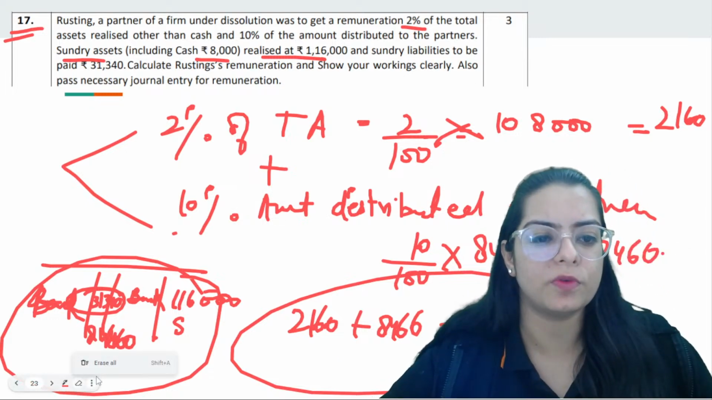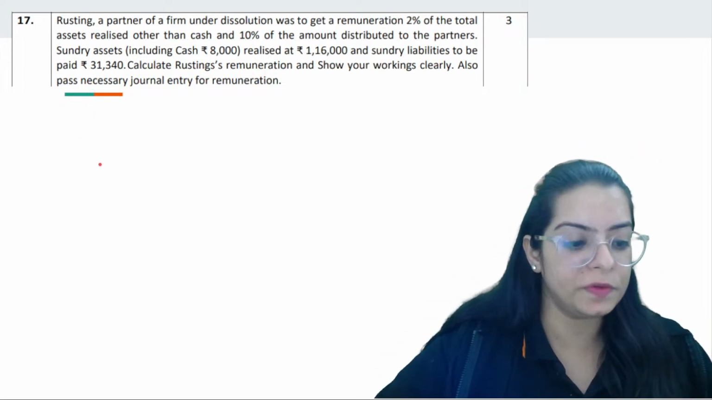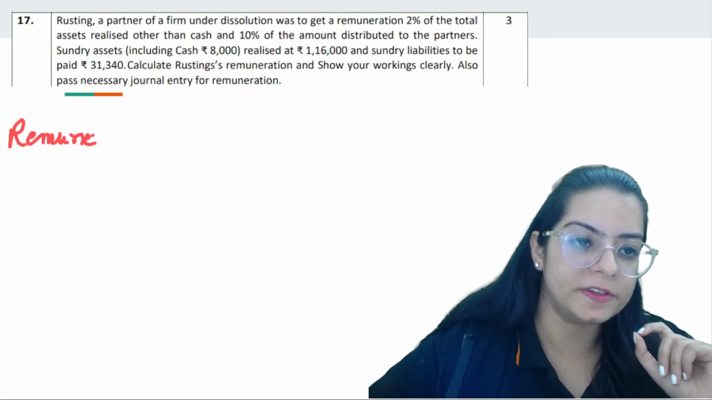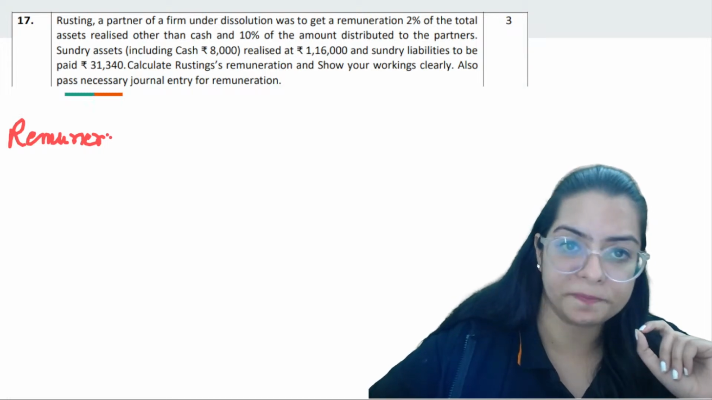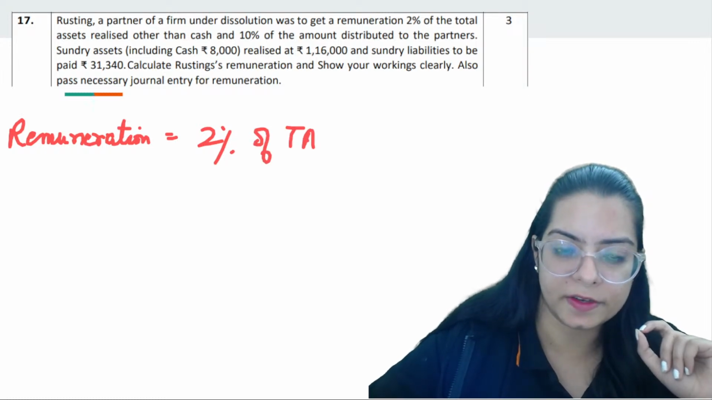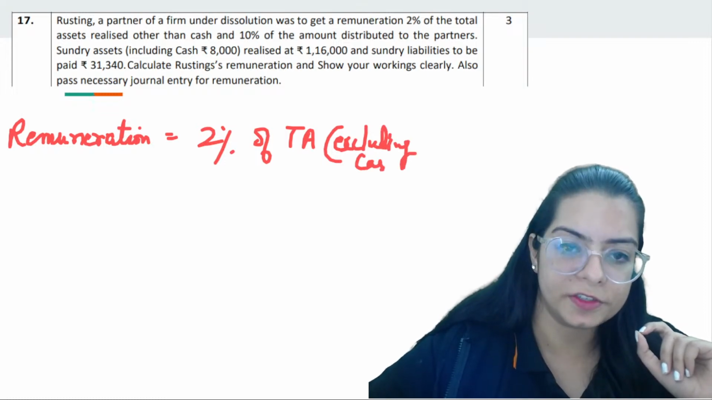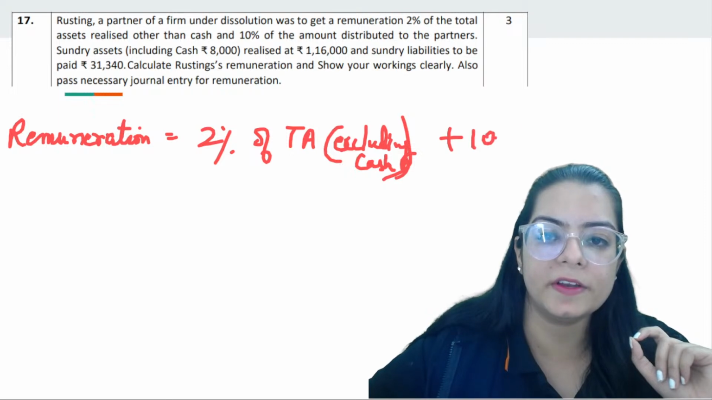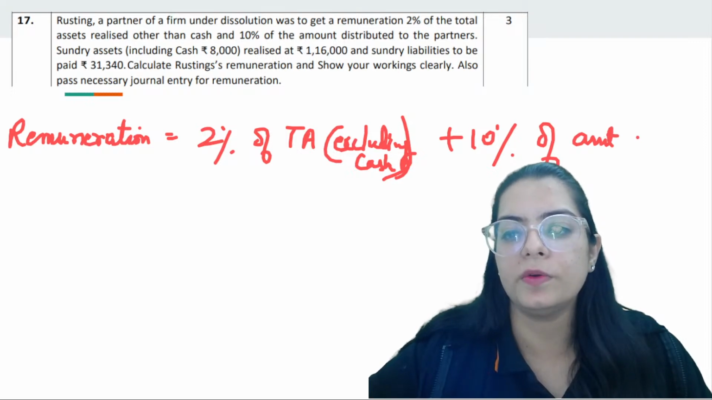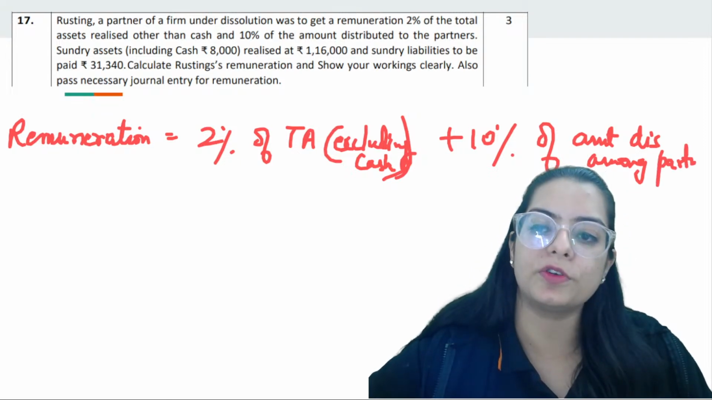Hear out this solution one more time, that what happened in this question. Rusting, a partner in a firm under dissolution, was promised remuneration. He was promised that he is going to get remuneration of 2% of total assets excluding cash, plus 10% of the amount distributed among partners. So this was promised to him.